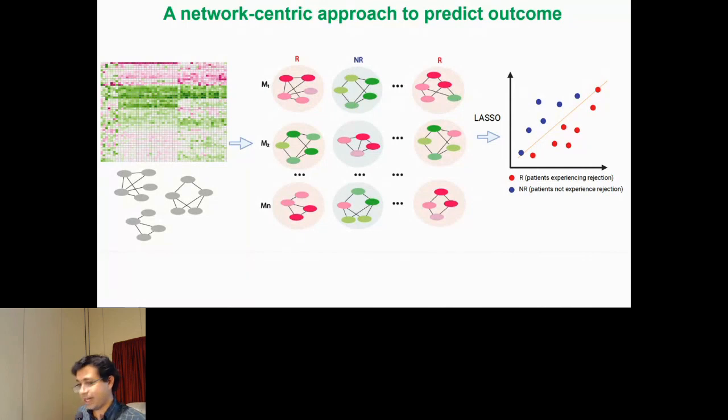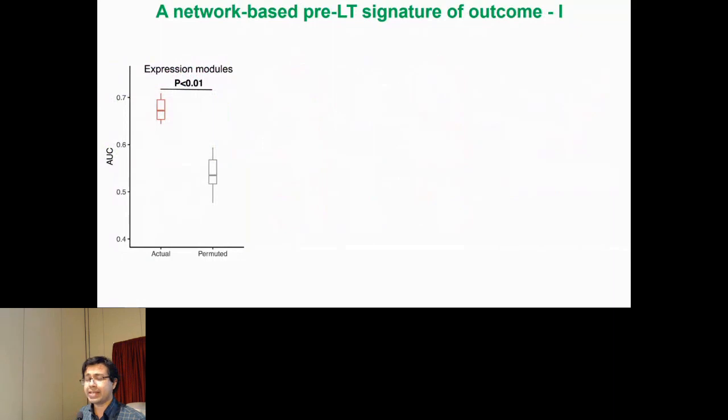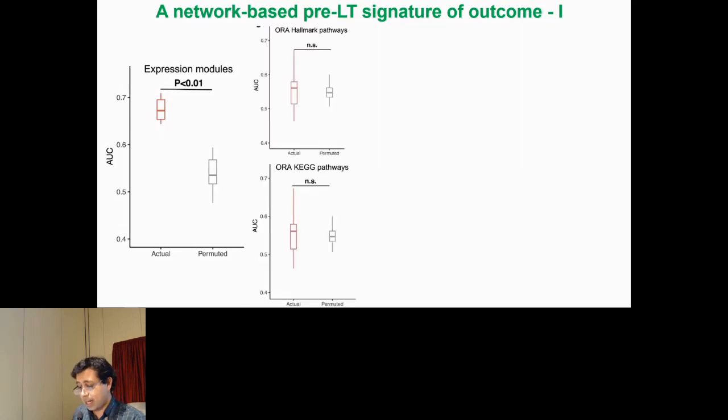So this is all great. What happens in practice when we implement it? When we implemented it at the pre-transplant time point, we actually now start seeing signals. So this is, again, the performance of the model across 100 replicates of nested k-fold cross-validation. The AUCs are not great, but at least going from no signal, we are at the 0.65 to 0.7 range.